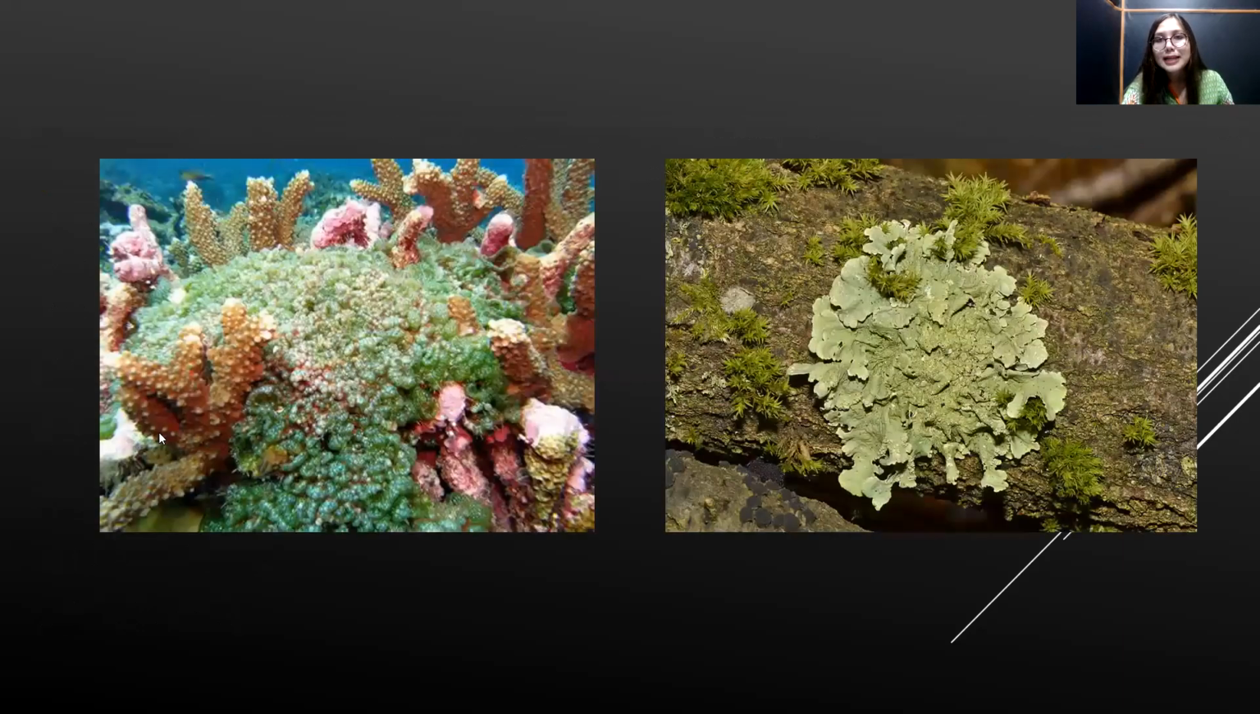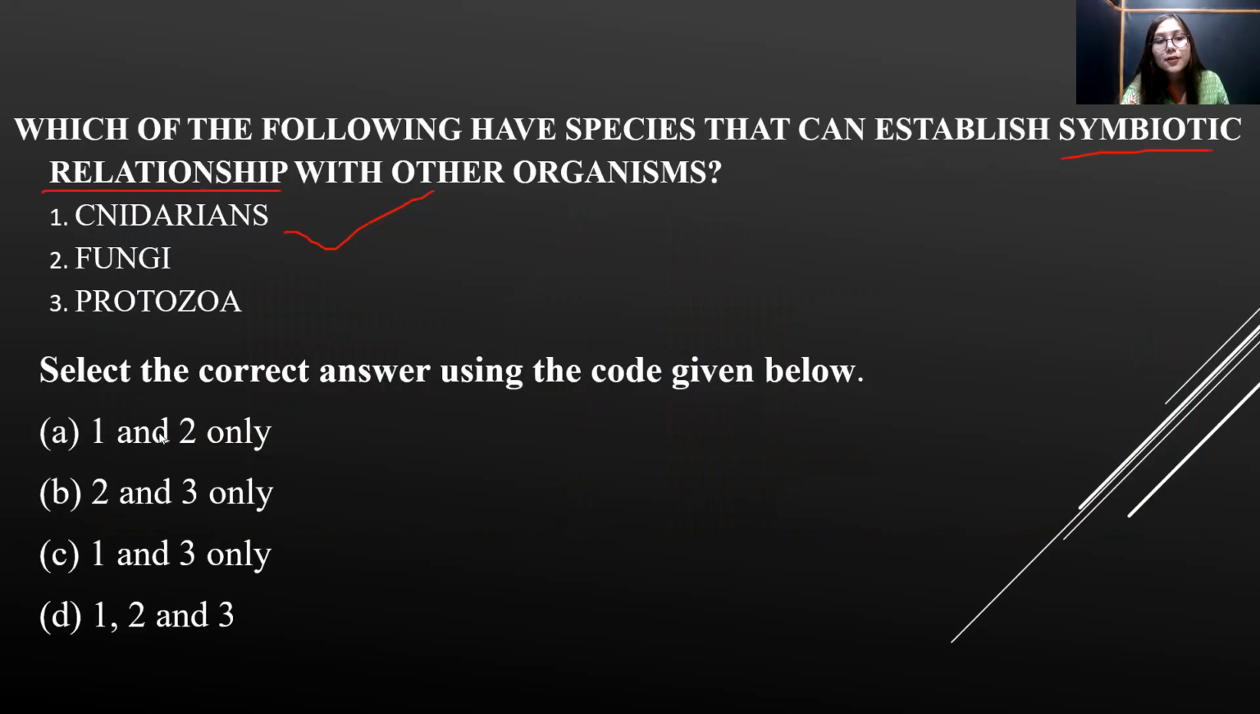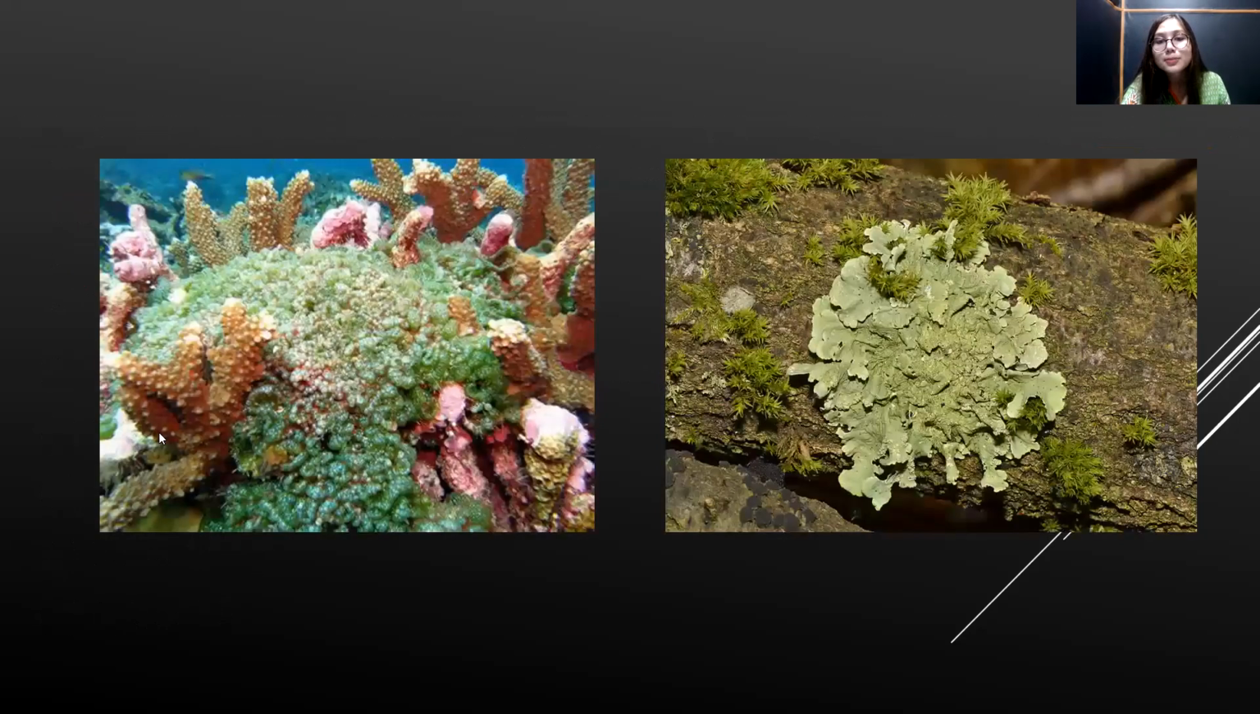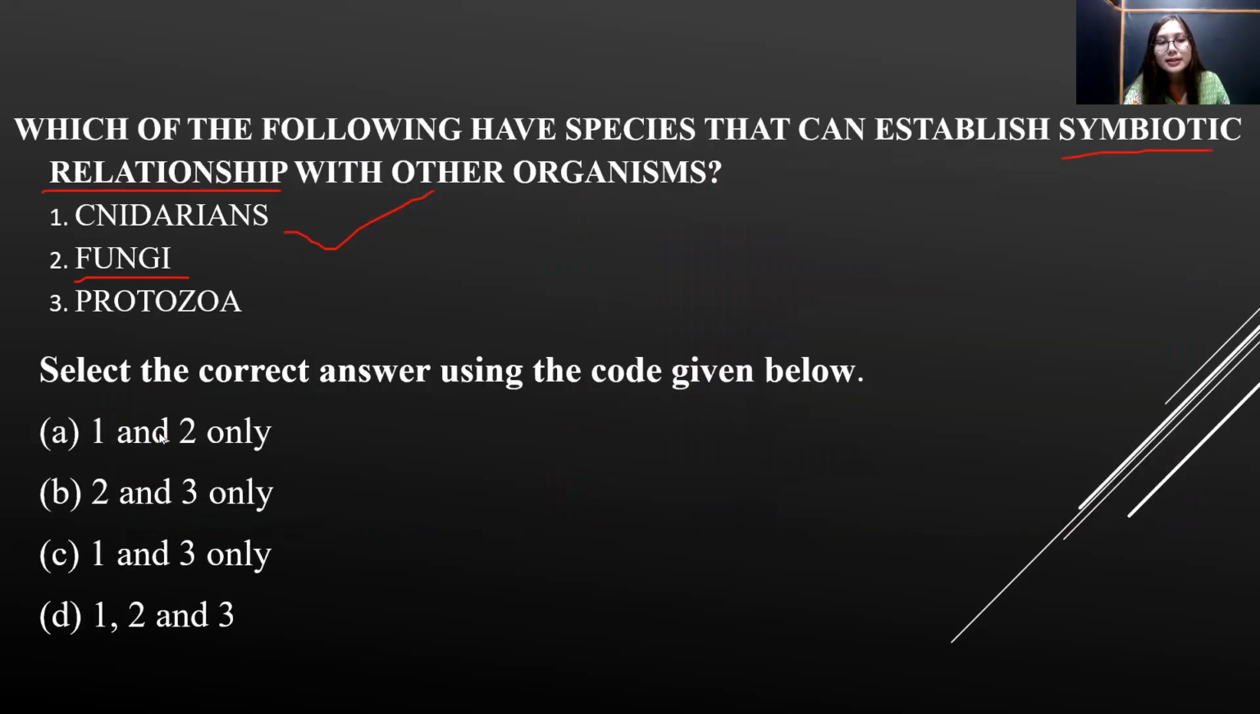If we talk about this cnidarian, a very good example of cnidaria are corals. Yes, corals have a mutualistic relationship with algae called zooxanthellae. So definitely they have a symbiotic relationship. Next, fungi. If you have heard about lichens, right? Lichens are in a symbiotic relationship. Lichens are symbiotic associations of fungi and algae. So yes, again, cnidarians and fungi both are correct.